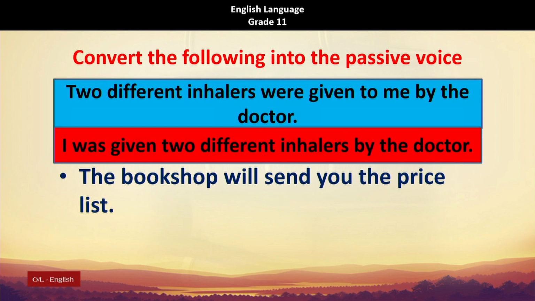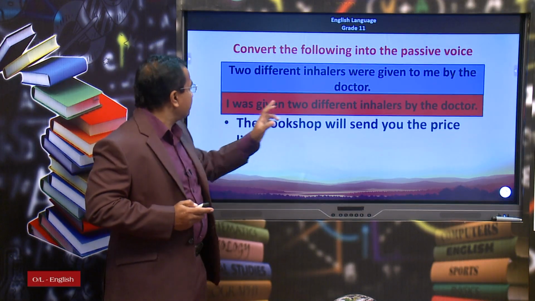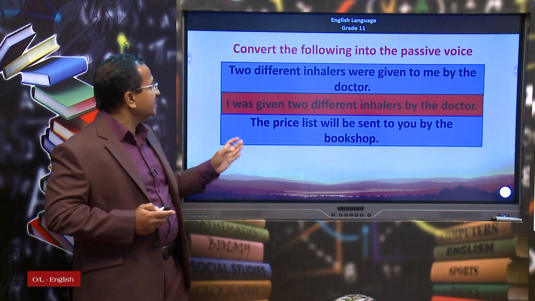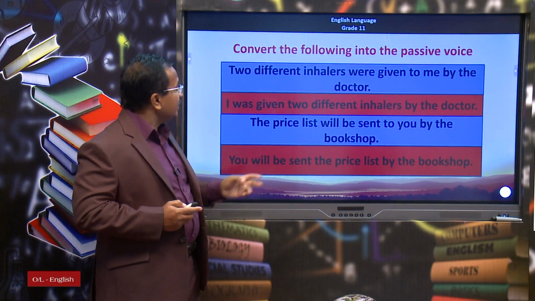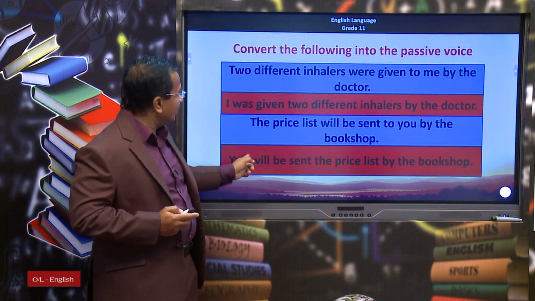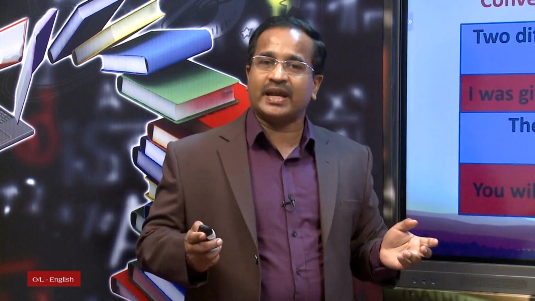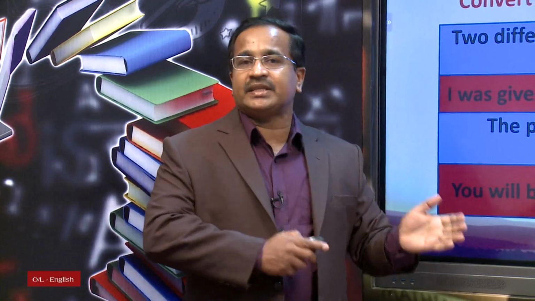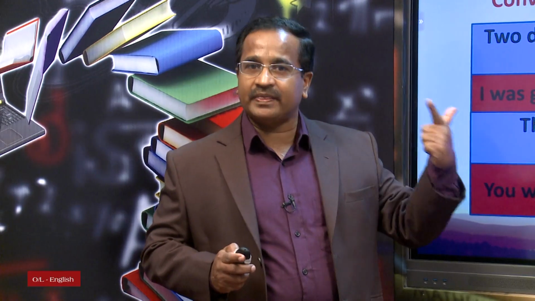The bookshop will send you the price list. The price list is the direct object. You is the indirect object. So, if you take the price list as the subject of the passive voice sentence, you can start the sentence with the price list: The price list will be sent to you by the bookshop. Or else, if you use the indirect object: You will be sent the price list by the bookshop. So, these are the ways you can convert an active voice sentence into the passive voice when it has two objects, the direct object and the indirect object.